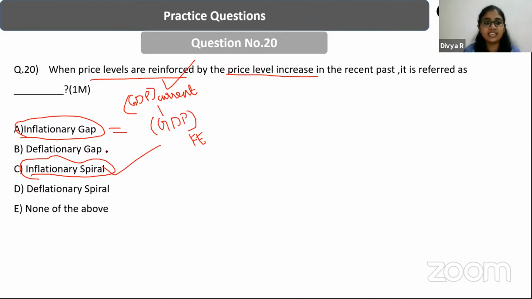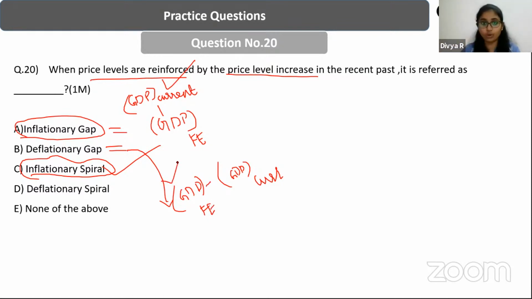But what is deflationary gap, guys? Deflationary gap is the reverse. The current GDP is comparatively less than what it can be at full employment. So it means there's still potential for the GDP to grow and the productivity to grow, right? And when that gap is being captured, that is called deflationary gap.